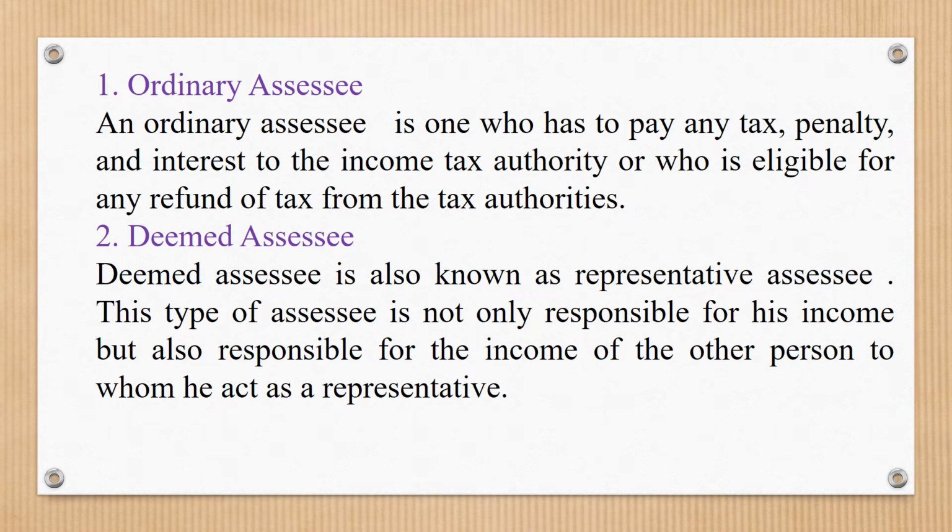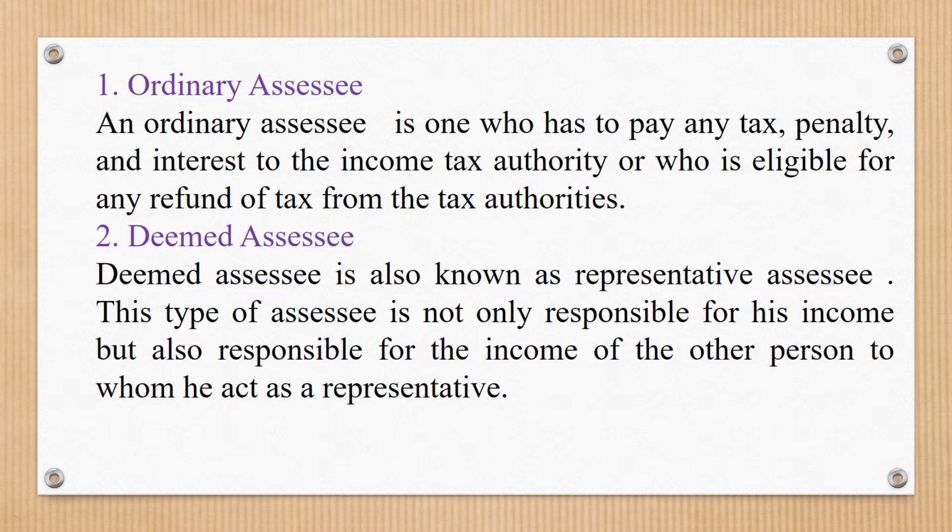Point number 1, ordinary assessee. An ordinary assessee is one who has to pay any tax, penalty and interest to the income tax authority or income tax department.